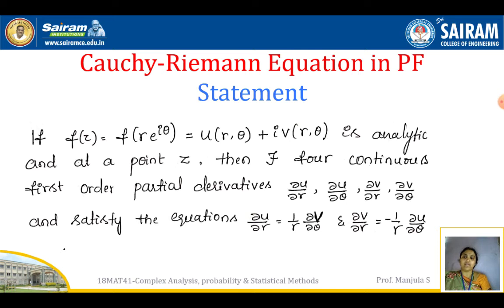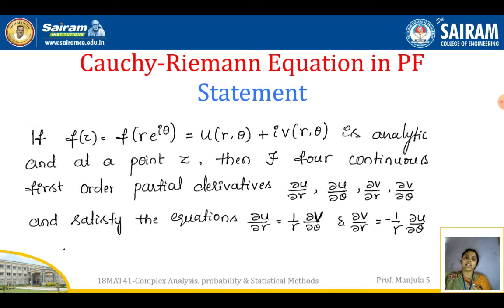If f of z, which equals f of r into e to the power i theta, which equals u of r comma theta plus i into v of r comma theta, is analytic at a point z, then there exist four continuous first order partial derivatives, that is, dou u by dou r, dou u by dou theta, dou v by dou r, dou v by dou theta, and they also satisfy the equations dou u by dou r equals 1 by r dou v by dou theta, and dou v by dou r equals minus 1 by r dou u by dou theta.